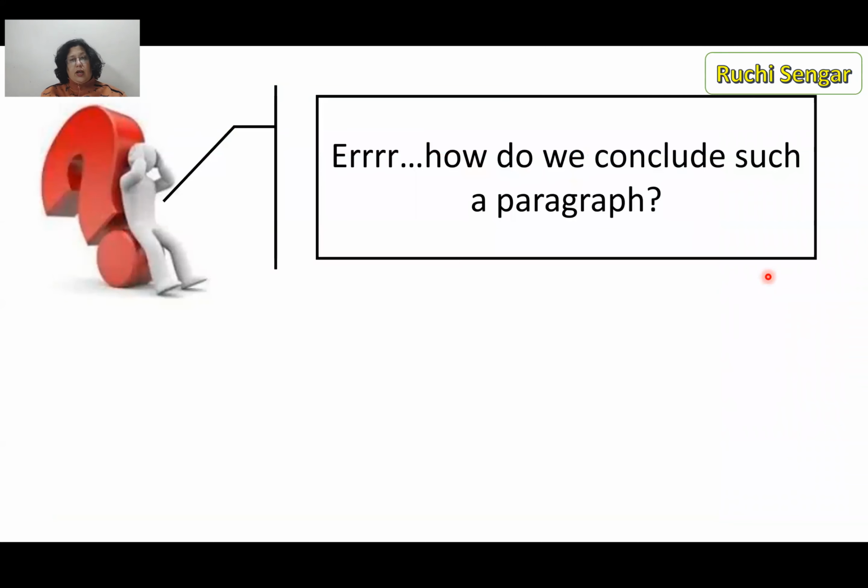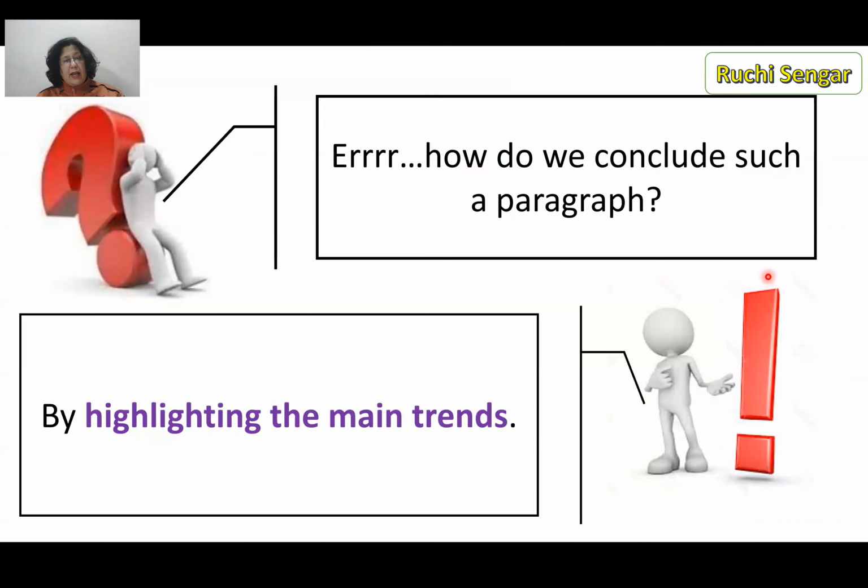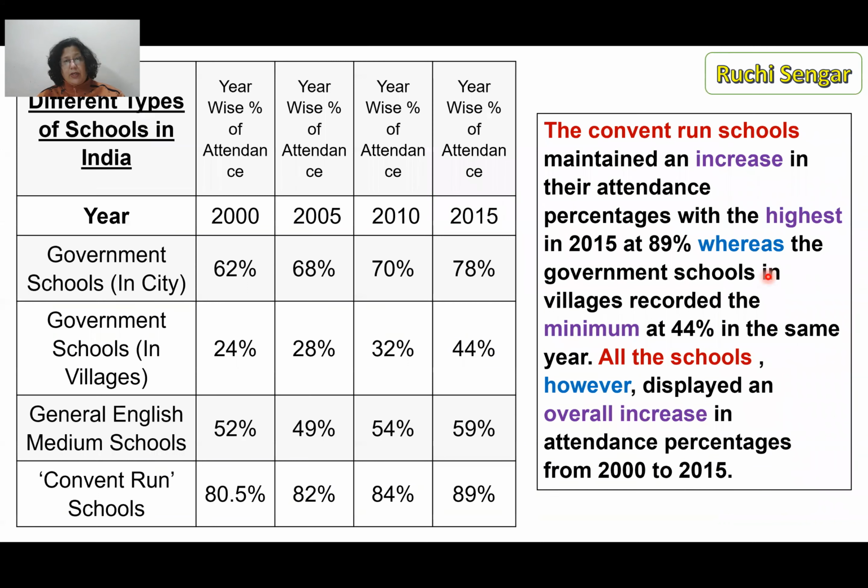Okay, so how do we conclude a paragraph, an analytical paragraph that we've done for data and charts? So we've done the introductory sentences, we've done the trends, we've figured out how to link the trends. And now how do we conclude the paragraph? By highlighting the main trends. That is your concluding line. So how do we do that over here? See.